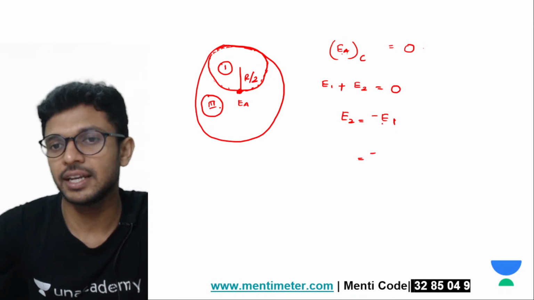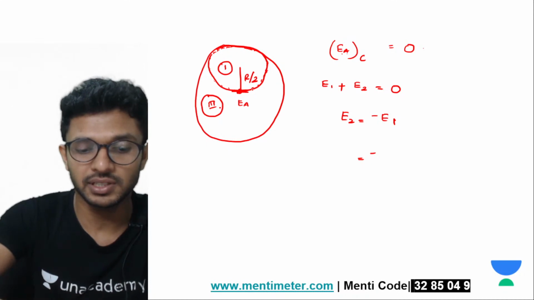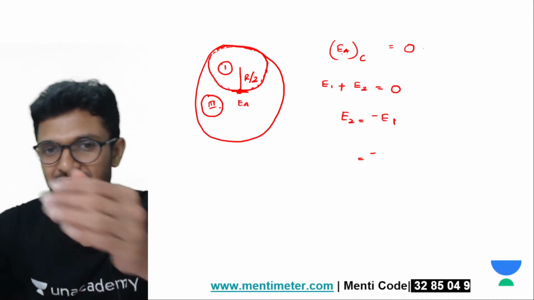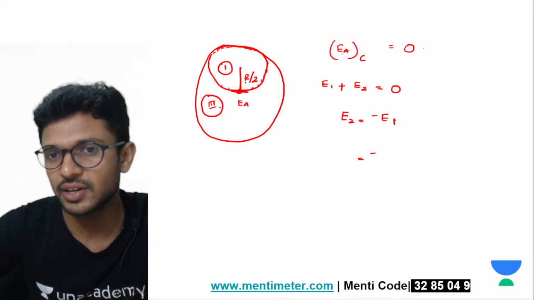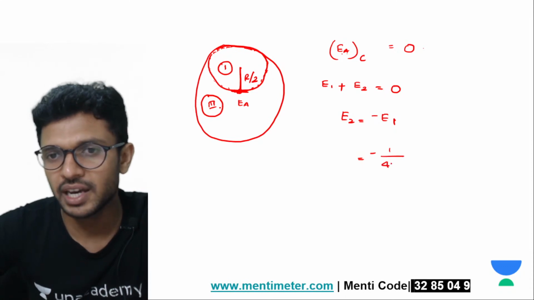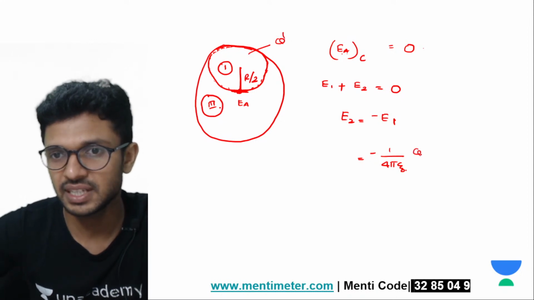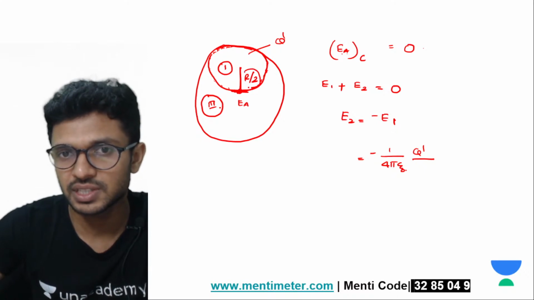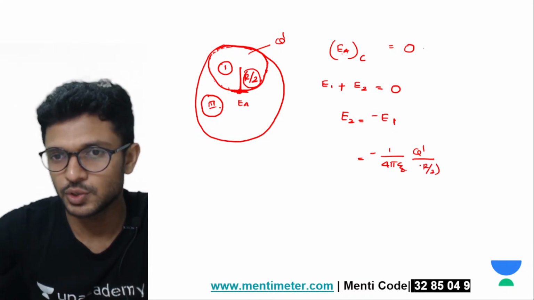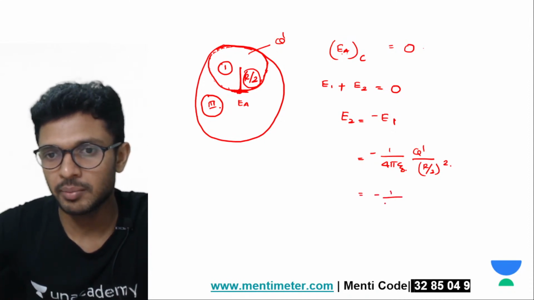Tell me, what is the value of electric field produced by this particular sphere at the point A? Formula will be equal to how much? What will be the formula? It's a sphere. Okay, on the sphere, if you are having a point exactly on its surface, the value of electric field is 1 by 4 pi epsilon 0, whatever is the charge associated, let me say that it is q dash, divided by the square of the distance from the center to the surface. Kitna? R by 2, the whole square. Isn't it? Yes. So once again, this is 1 by 4 pi epsilon 0 q dash.